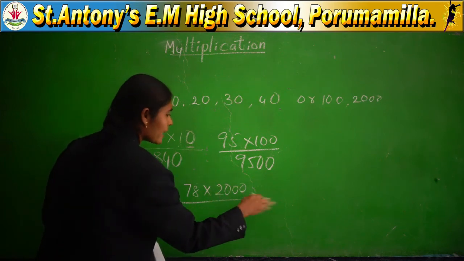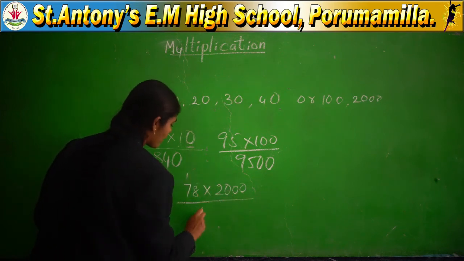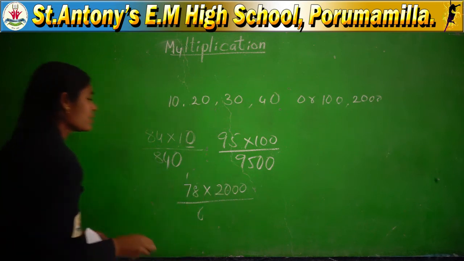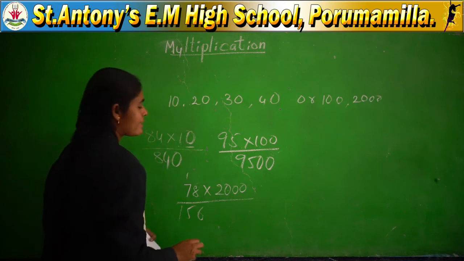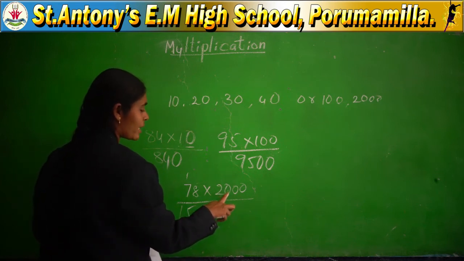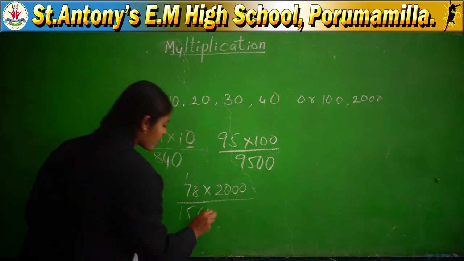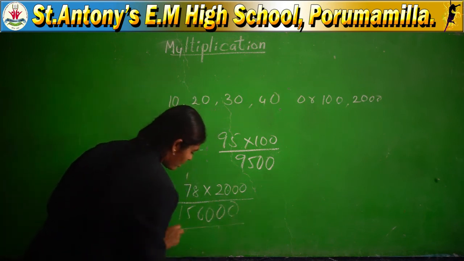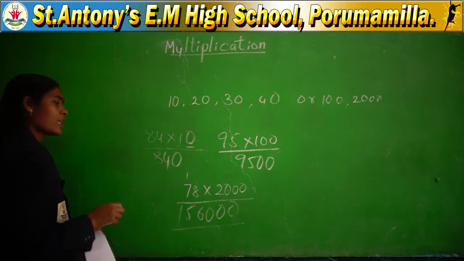We leave the remaining zeros. The valuable digit should be the 2, no? 8 twos are 16. 2 sevens are 14, plus 1 is 15. You got the answer 156. How many zeros are there in the multiplier? 1, 2, 3. You can add 3 zeros directly to the right side of the product. You will get the correct answer. Don't forget the zeros. Without zeros, that is not a correct answer. Have you got my point?